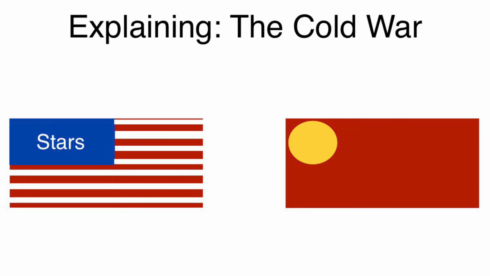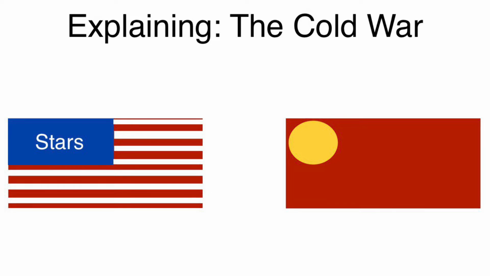Explaining the Cold War. Immediately after World War II, many things would happen all across the world, especially Europe. The Soviet Union would be given control of the former German territory of Eastern Europe. Meanwhile, the United States had a large influence over Western Europe. Germany had also been divided between France, the UK, the United States, and, obviously, the USSR.